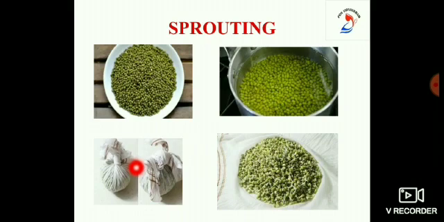Water should be sprinkled on the piece of cloth from time to time to keep it wet. When we open the wrap, we will find that tiny white structures have grown out of the seeds. We say that the seeds have sprouted or that the sprouts have been formed. The sprouts can be boiled and eaten as a snack after adding salt and spice.